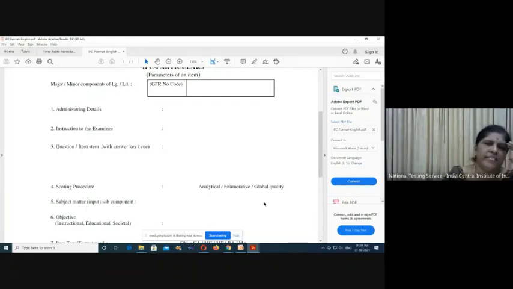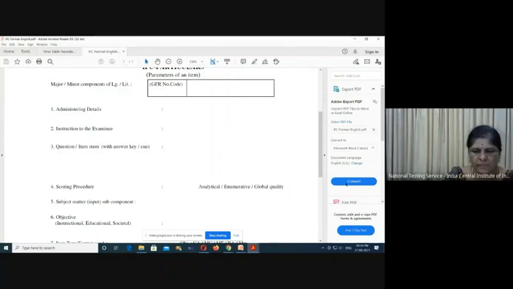For example, if we ask to write short notes on some journal, then he has to say how many marks for the definition, and how many marks for the types and techniques or formats available.